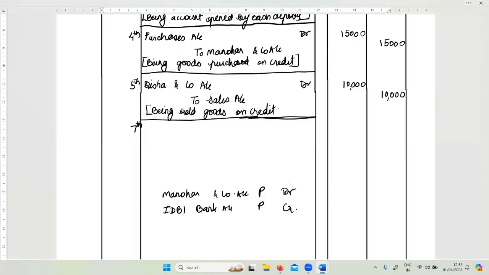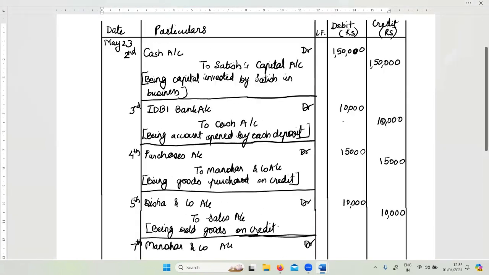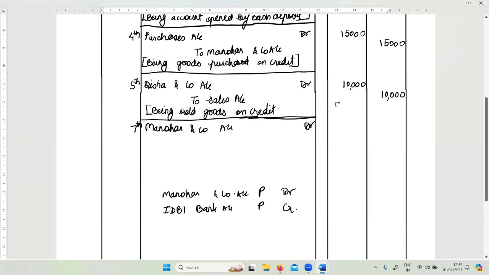So Manohar and company is receiver, debit. Manohar and company account debit. Amount is 5,000. So I write here amount of 5,000. To who is paying? IDBI bank.